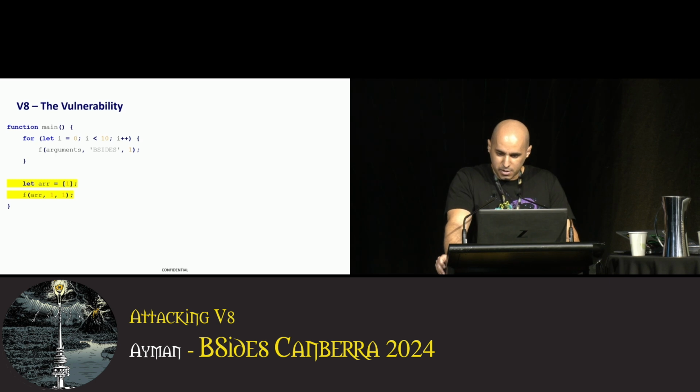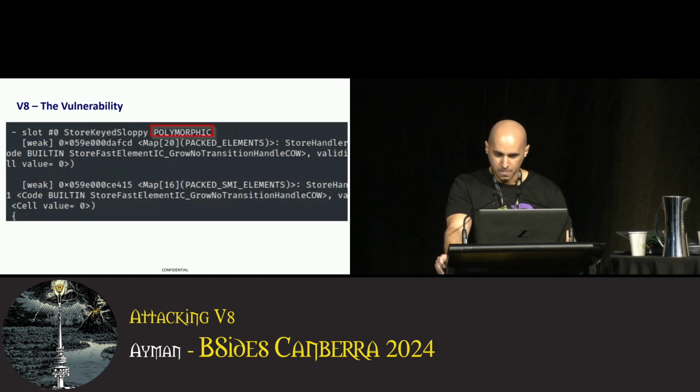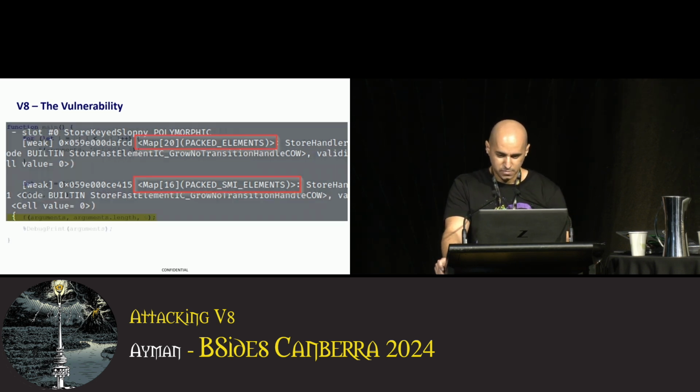Next, we declare an array and pass it to our function, but we write beyond its length. V8 notices that this array has a different shape than the JS arguments object, previously cached in the feedback vector. It updates the feedback vector to become polymorphic, and it changes the built-in to grow, no transition. This is the store mode we saw earlier when we extended an array by writing beyond its length. And it uses this built-in for both object shapes, the packed SMI elements, which is the second array we are growing, and also the packed elements, which is the JS arguments object we first used.